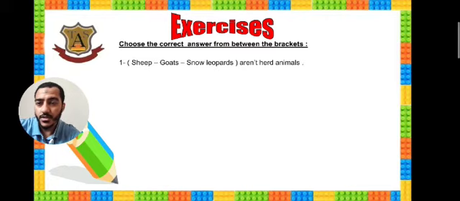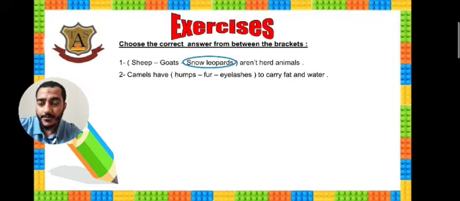Sheep, goats, snow leopards are not herd animals. One of these choices is a wild animal. Which one? Very good, snow leopards. Okay, let's see next.